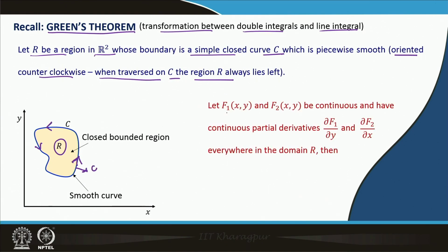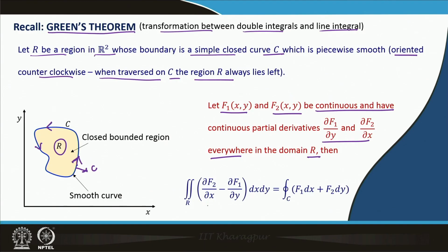Then this theorem says that if F1 and F2, the components of f, are continuous, and these partial derivatives exist everywhere and are also continuous in the domain R, then the integral of del f2 over del x minus del f1 over del y dx dy, this area integral, will be equal to the line integral f1 dx plus f2 dy.